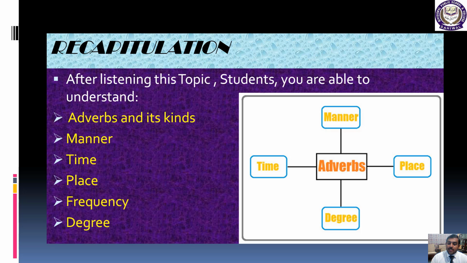And I hope now you can easily find out the difference between these sentences. I also want you, students, as homework, to make sentences of these different kinds, so that through practice you can easily understand the difference between all kinds of adverb.